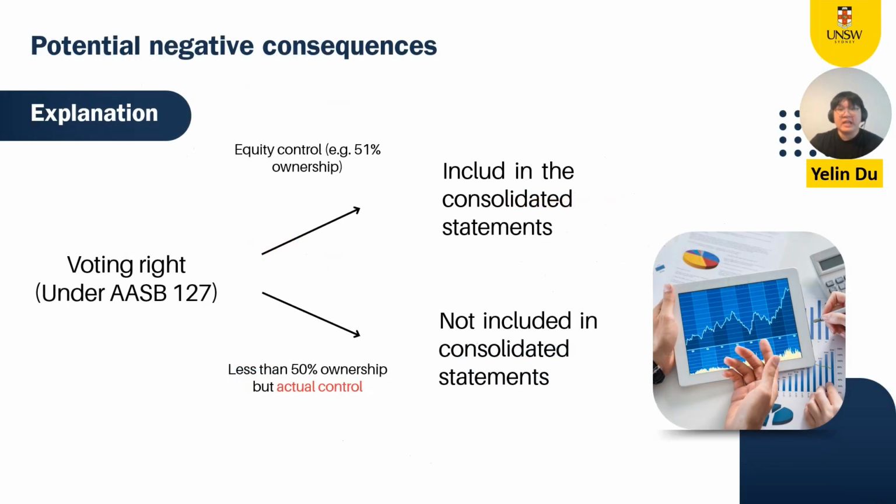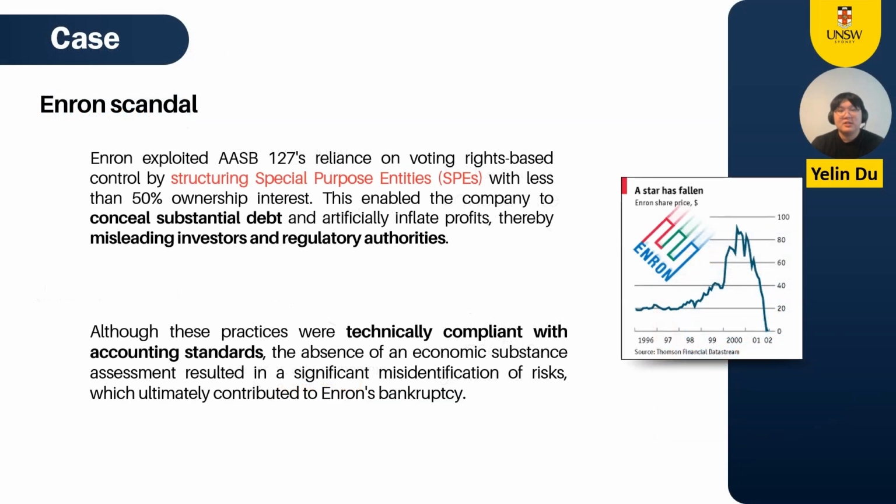First, the information is incomplete because the definition of control depends too much on voting rights, like 51% ownership, and ignores actual control through contract or other means. This results in entities with less than 50% ownership, but actual control, not being included in the consolidated statements. That can hide some really important financial information. In the real world, Enron is a prime example.